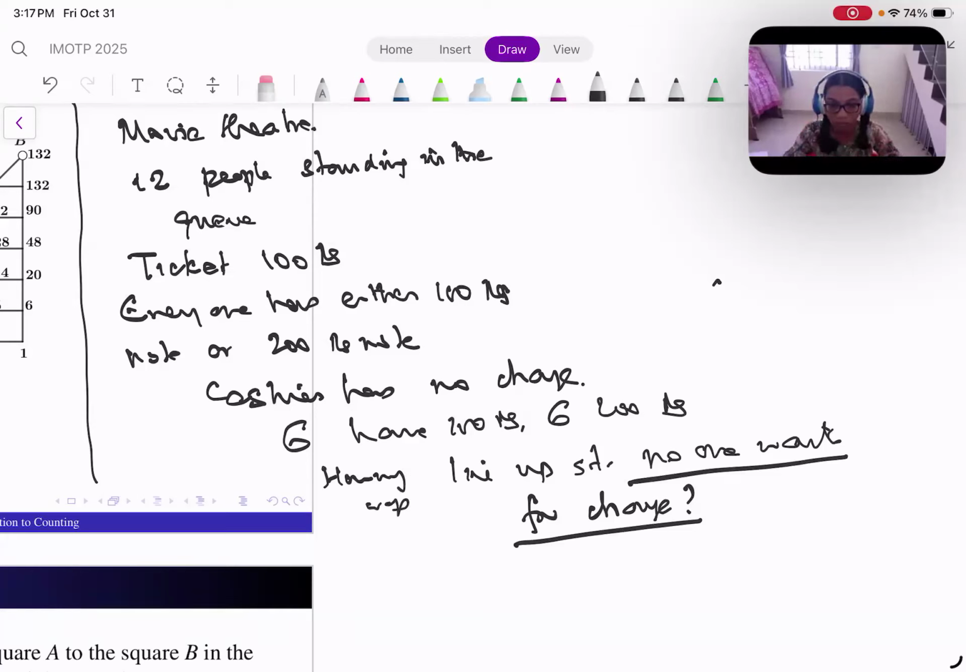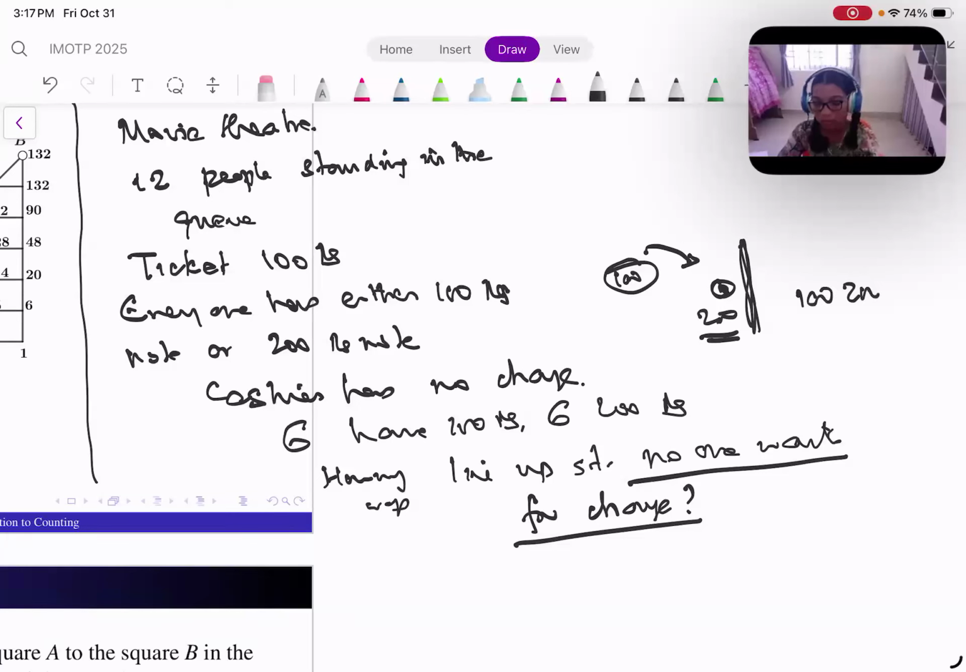For instance, the first person cannot be a 200 rupee note, right? Because if it is a 200 rupee note, the cashier doesn't have any change at all. And everyone wants only one ticket, the ticket cost being 100 rupees, so he doesn't have 100 rupees change to give. So the line stops here. Correct? So the first one cannot be a 200 rupee note. The first one can be a 100 rupee note. The next one can be a 200 rupee note like this.